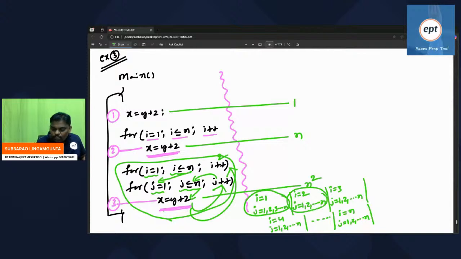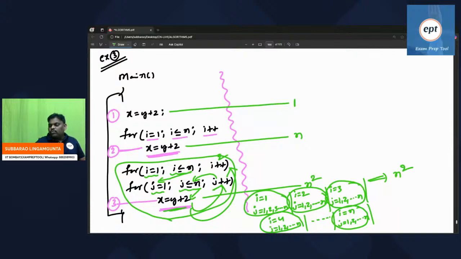Every time you are executing the statement. For I value 3, the j loop is n times. For I value 4, the j loop is n times. For I value n, the j loop is n times. Remember, n times n, totally n square. So the third statement is executing n square times.